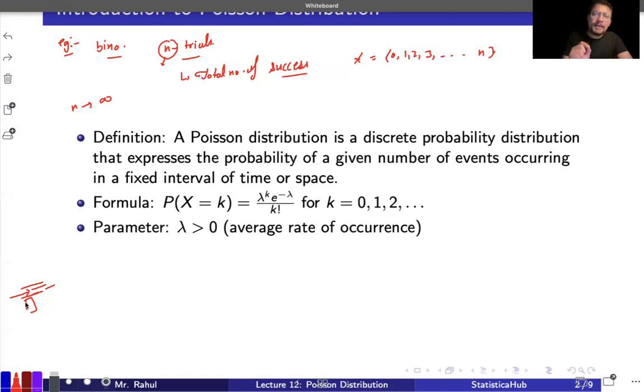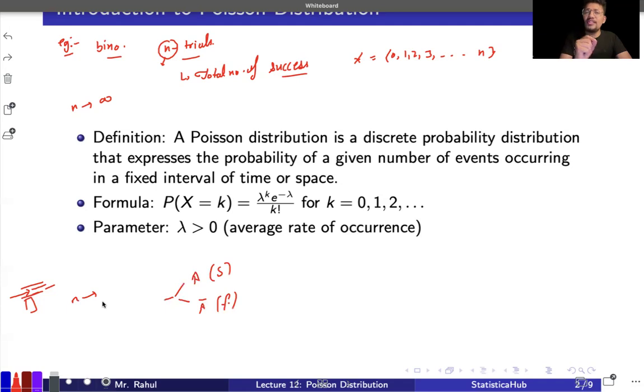If I count the total number of successes, the total number of accidents that I may see in this particular day, then we know the number of trials: every vehicle may meet an accident or may not meet an accident, right? So you have the setup that one vehicle that is coming up may be in an accident or may not be in an accident. You can count success, you can count failure. The number of trials that I have is coming out to be infinity.